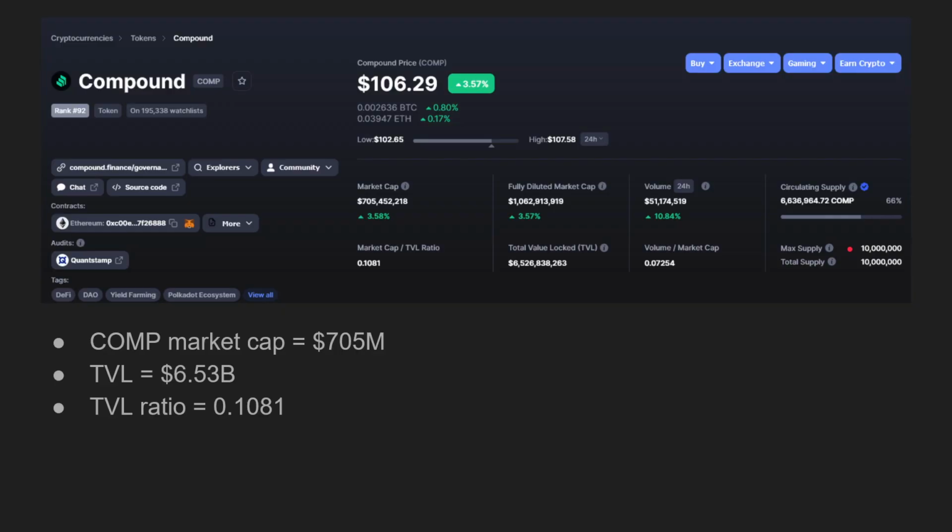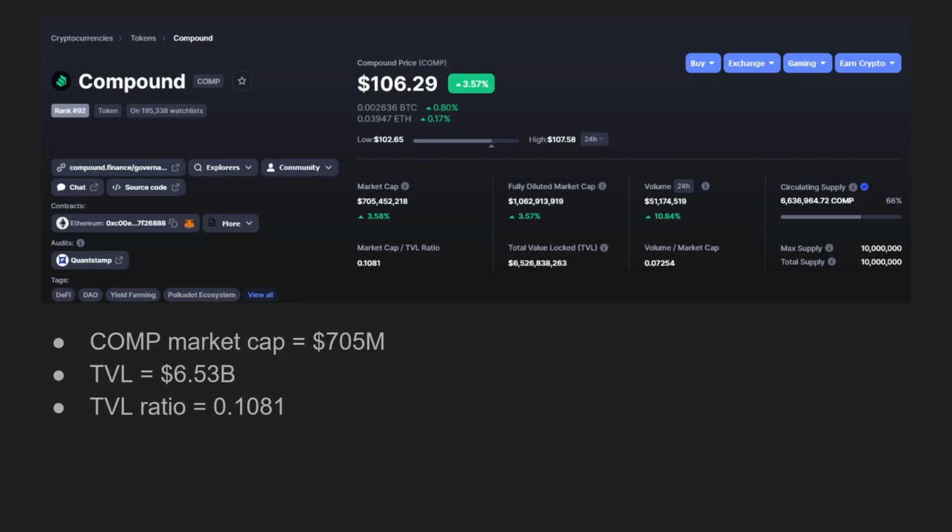Taking a look at Compound financial metrics. So Compound has a market capitalization of $705 million. So this is noticeably smaller than the other two previous coins that we have analyzed. Its total value locked is $6.5 billion, and the TVL ratio is about 0.1081.